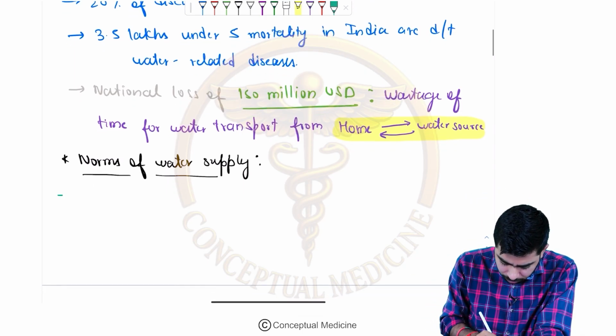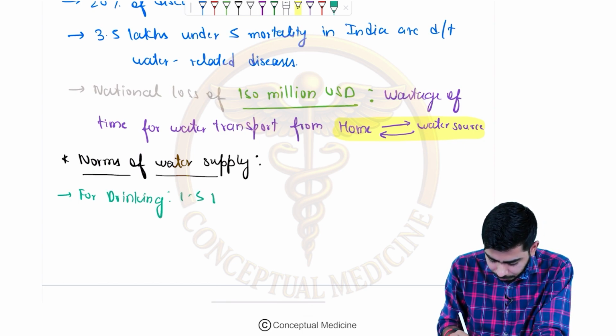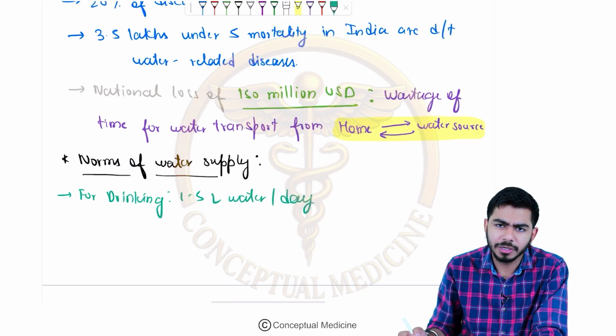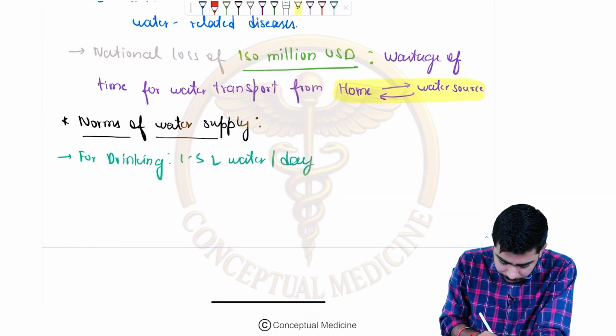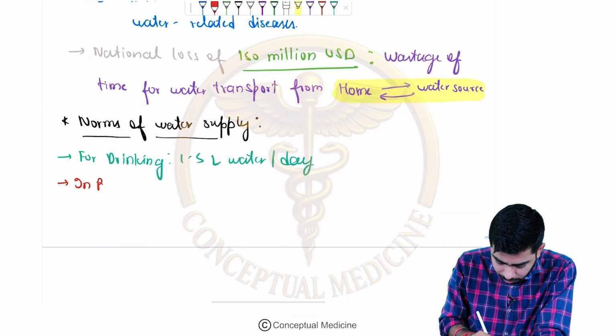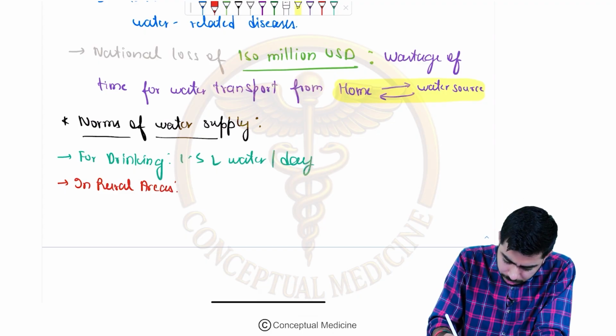So for the drinking purpose, I am saying that 1 to 5 liters of water per day should be consumed per person. Obviously it depends on the age group and all. Second point over here, two factors I would like to highlight: the rural areas and the urban areas. Firstly, let me talk about the rural areas.